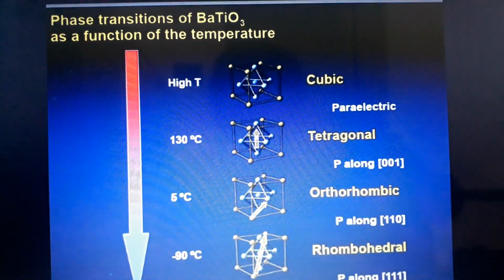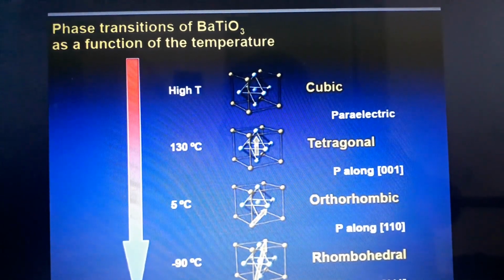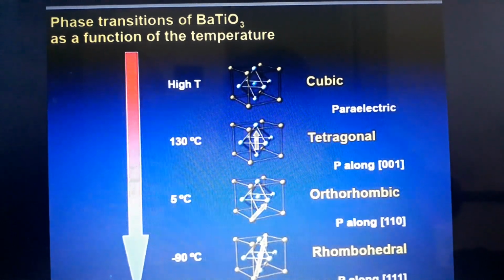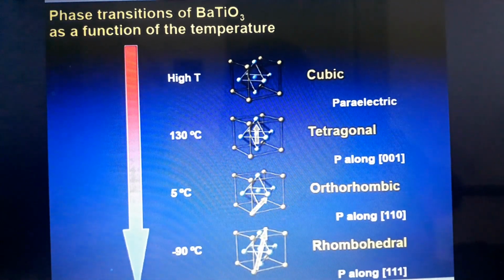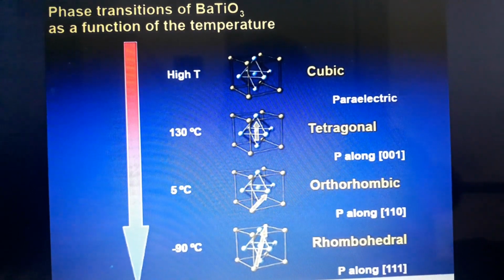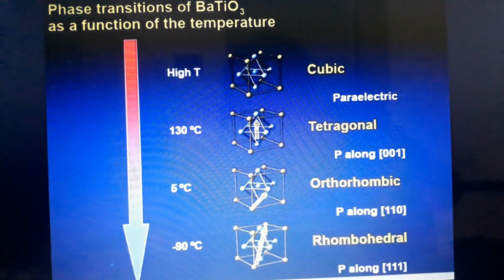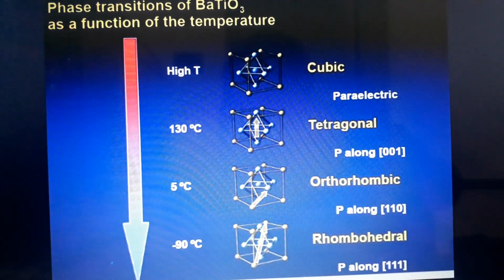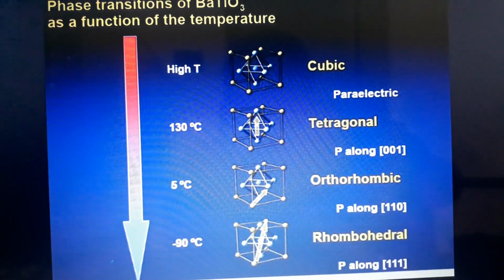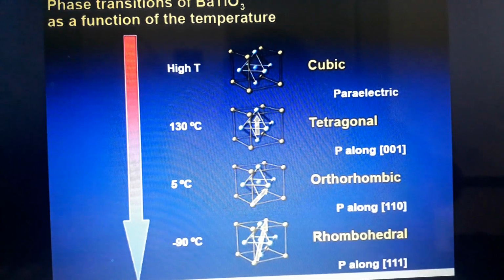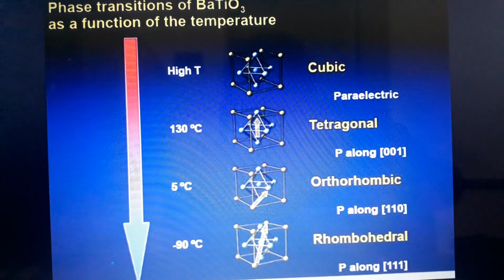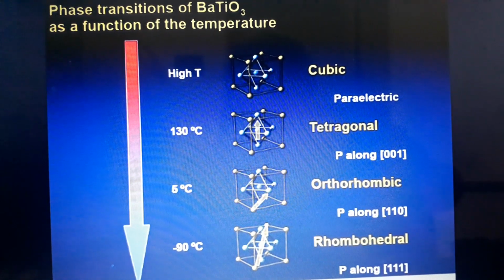Let us see how the phase changes in barium titanate, BaTiO3, as a function of temperature. If the temperature changes, its structural orientation also changes. Here we have considered 130 degrees Celsius as the Curie temperature.